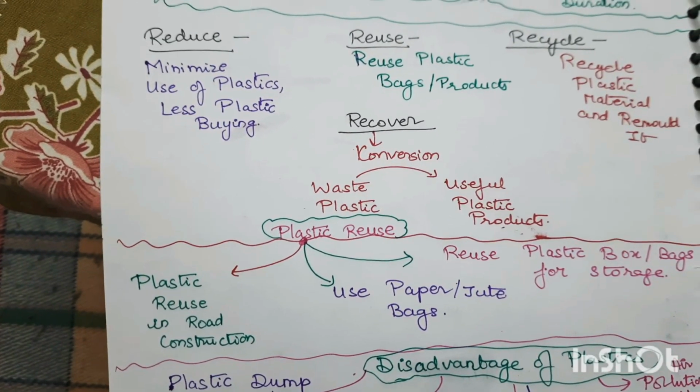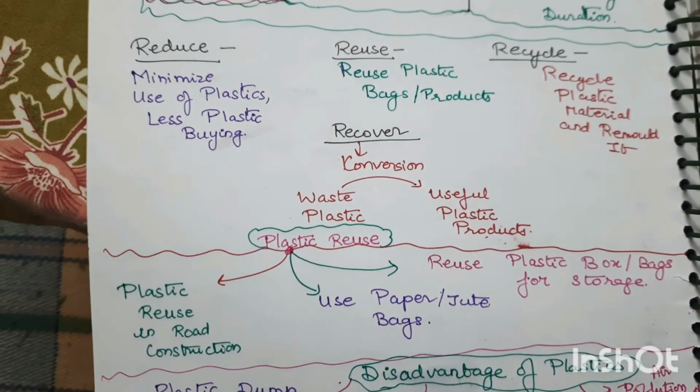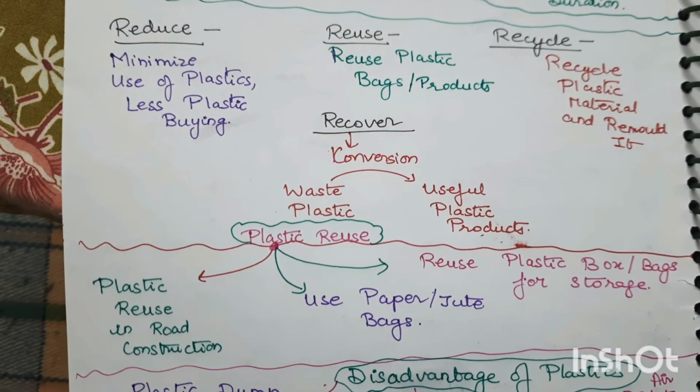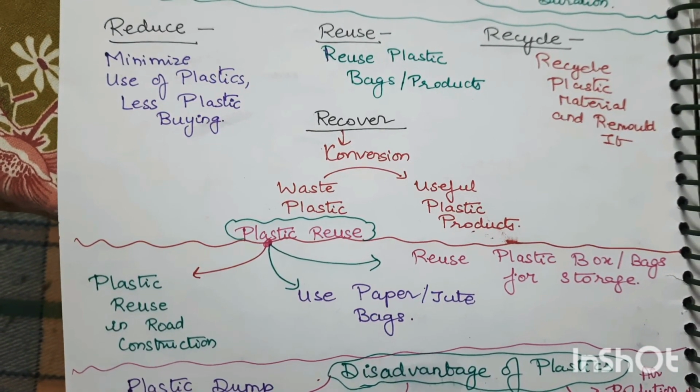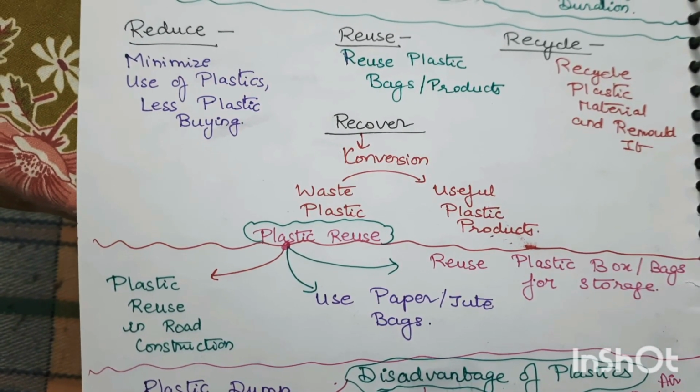Okay, so we can reuse plastic in road construction, and boxes and bags, if there are so many, we have to reuse them and make some good product out of them. And instead of using plastic, we can use paper bags or jute bags.